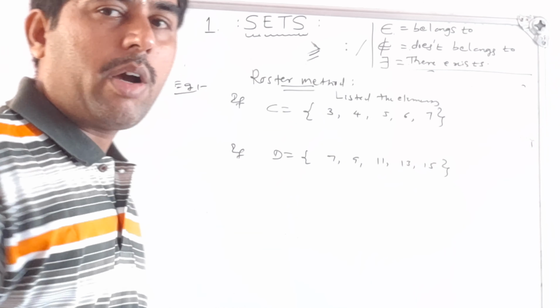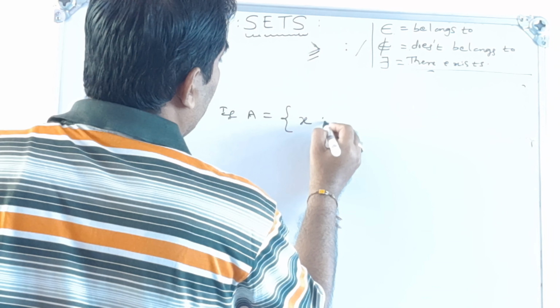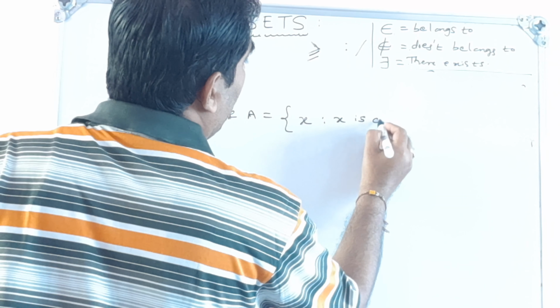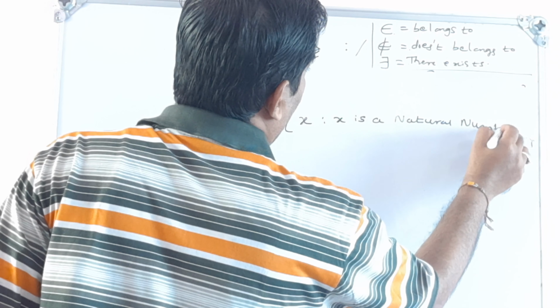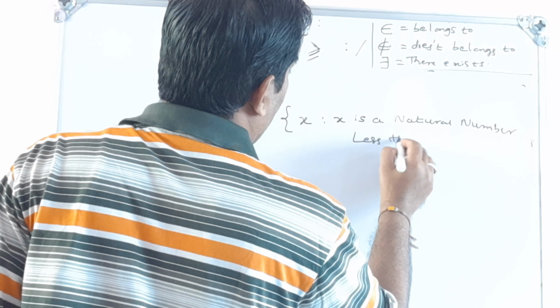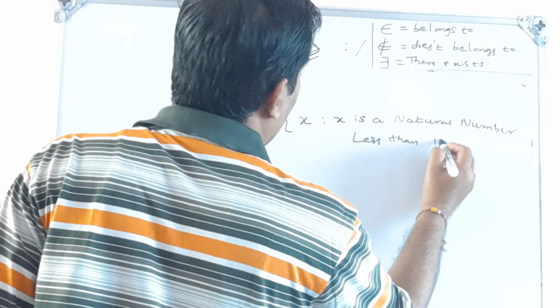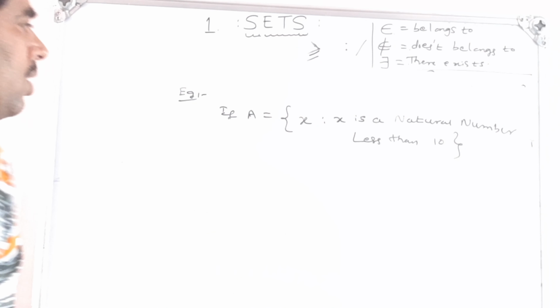We can also write the sets by another method. So this is the roster method. Let us consider another example. For example, if A is equal to {x such that x is a natural number less than 10}, I have taken a simple example here. Observe this. What is this? This is also a set, but it is not written in the roster form.